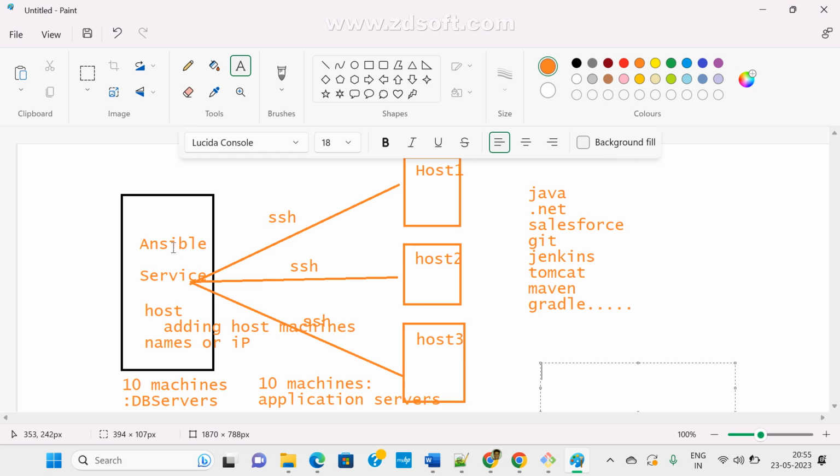Now the Ansible server reads this inventory file and based on it connects to all your host machines. Whichever task we implement, there are playbooks and roles also. With the help of playbooks and roles we execute all these packages, not only packages, whatever you want, and implement them on all your host machines at a time.